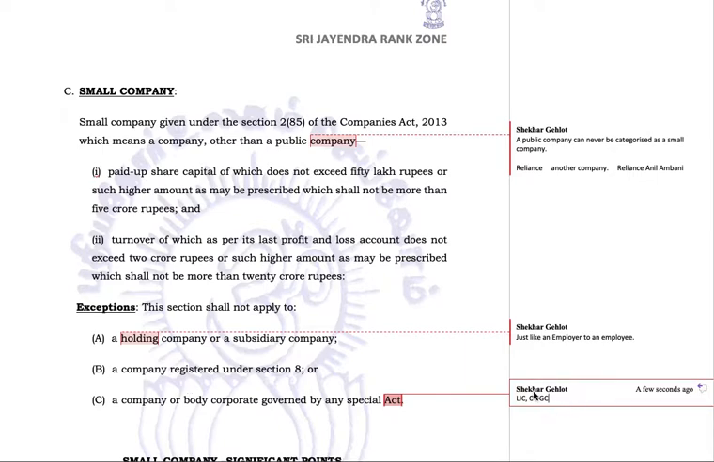Okay, first of all, ONGC and LIC are even public companies, so then also they cannot be qualified as this. But let's assume they are private companies. Still, even satisfying these conditions, they cannot become a small company. Why? Because these are bodies corporate governed by a special act. They are governed by their own special acts, LIC Act, ONGC Act, etc.